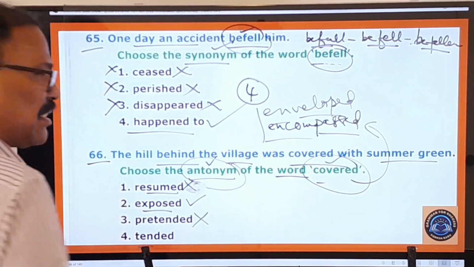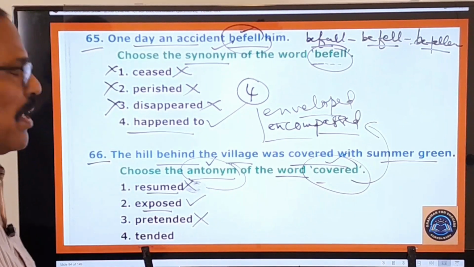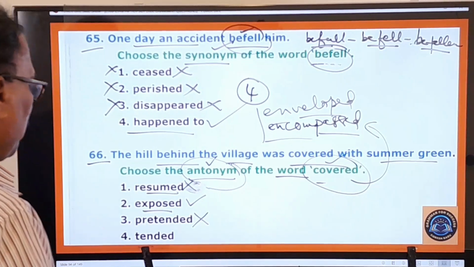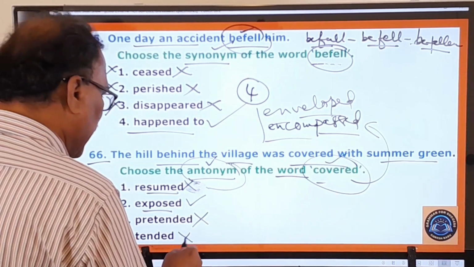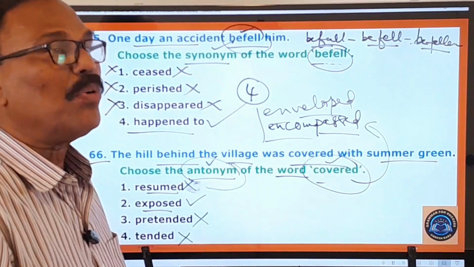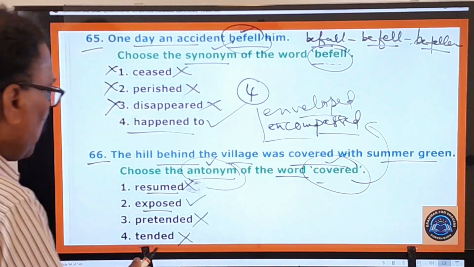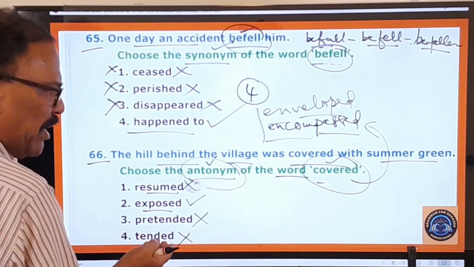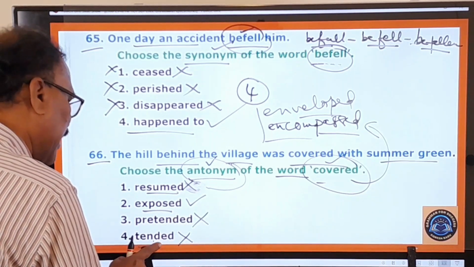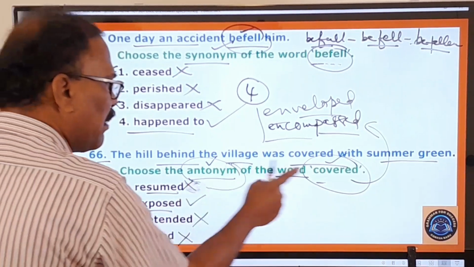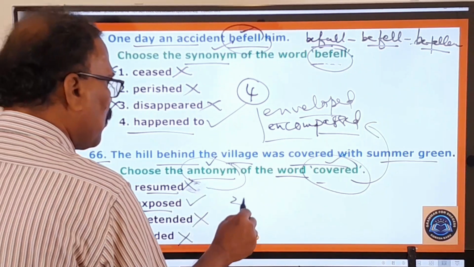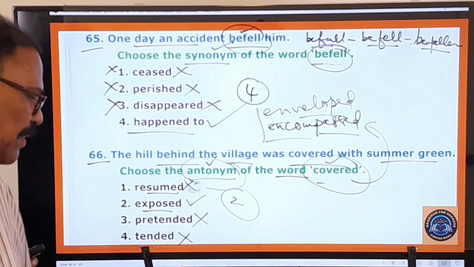Pretended, you know very well, that's wrong. Pretended means acted, to make believe somebody. Tended means to take care of. Who is tending to your parents? Who is taking care of your parents? Tend means to take care of. It has got so many meanings. So in this way, resumed, pretended, tended, these are not the antonyms of this word, but only the second one is the right one. So your answer is the second one.